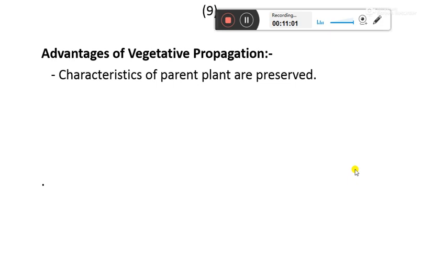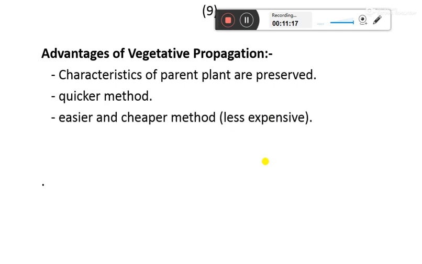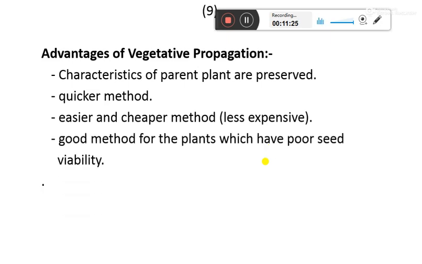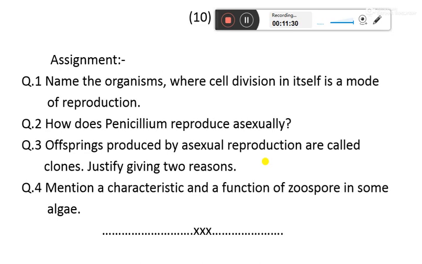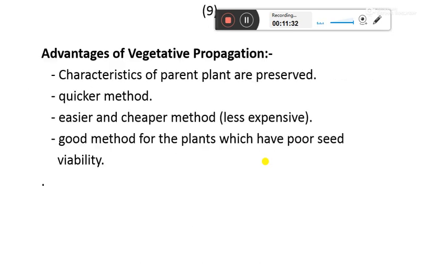The advantages of vegetative propagation. Characteristics of the parent plants are preserved, because vegetative propagation involves mitotic cell division. It's a quicker method. It is an easier and cheaper method. It is less expensive. It's a good method for plants which have poor seed viability, and that is the assignment you received. So that is all for today.